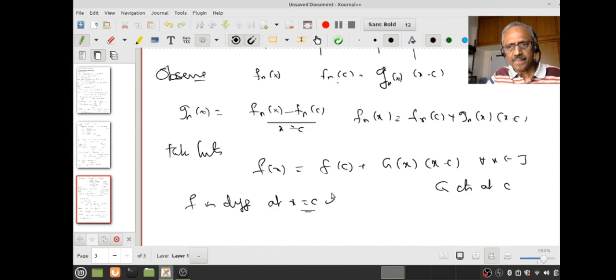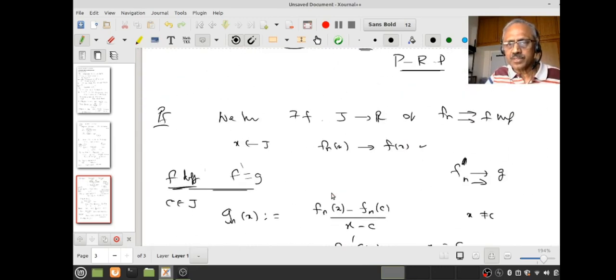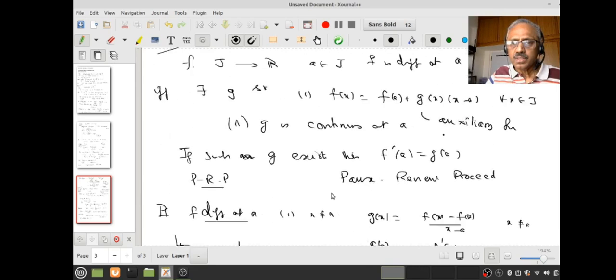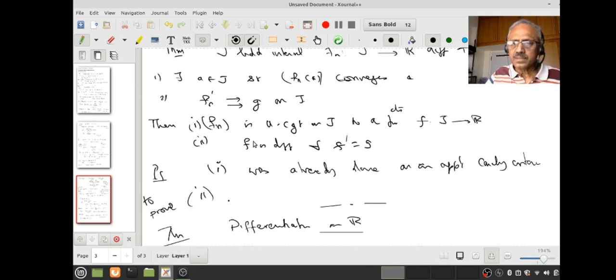In case you may be curious, where do I use that J is bounded? That's because when I wanted to conclude that the gn's are uniformly convergent, we used the uniform Cauchy criterion for that. At that point I had something like mod x minus c, that is less than or equal to mod b minus c.